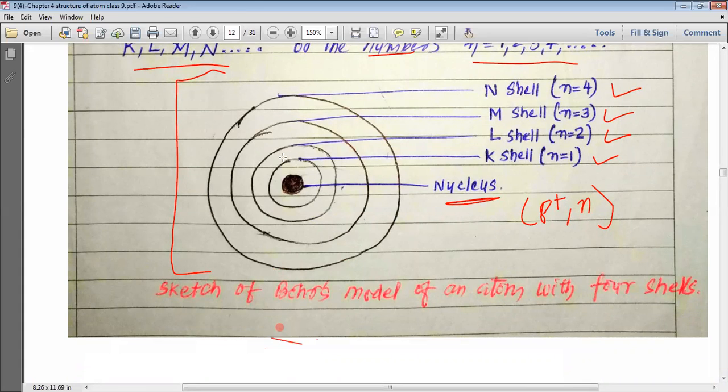So this is n is equal to 1, my dear students. This is what we call n is equal to 1. This is n is equal to 2. This is n is equal to 3. This is what is called n is equal to 4.